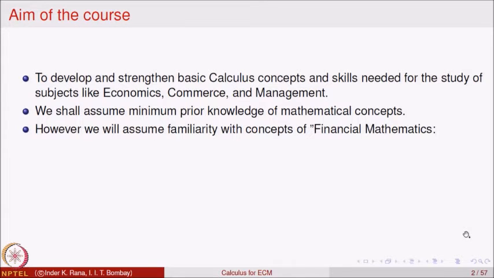However, there are a few things we will assume that you are familiar with: the basic concepts of financial mathematics, namely percentage, what the concept of percentage is, how it is calculated, what it means and so on. We will also assume your knowledge about profit and loss. When things are bought and sold, there is a profit, there is a loss, how much percent profit, how much percentage of loss and so on.